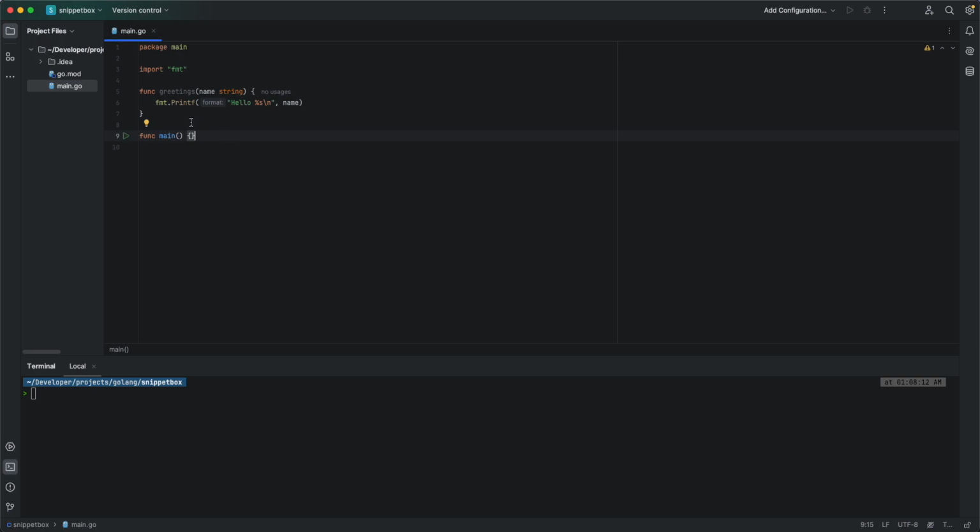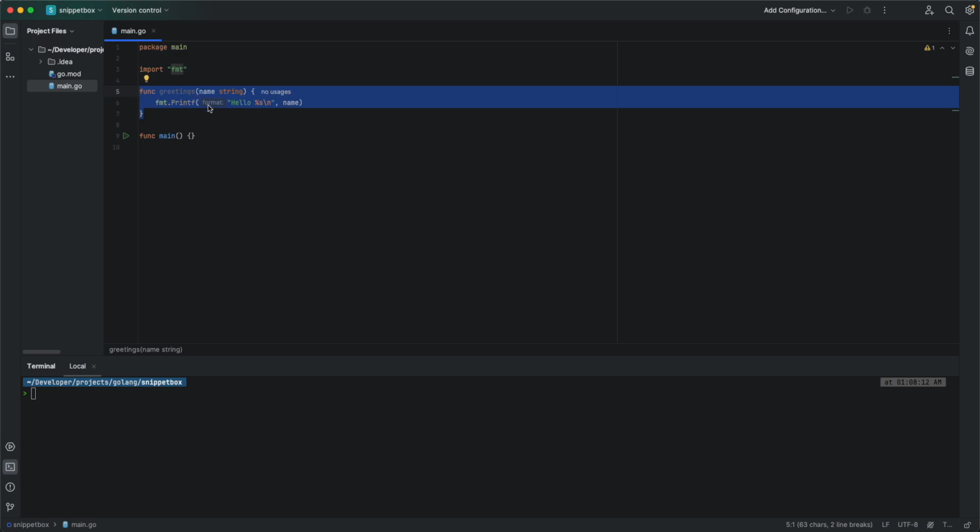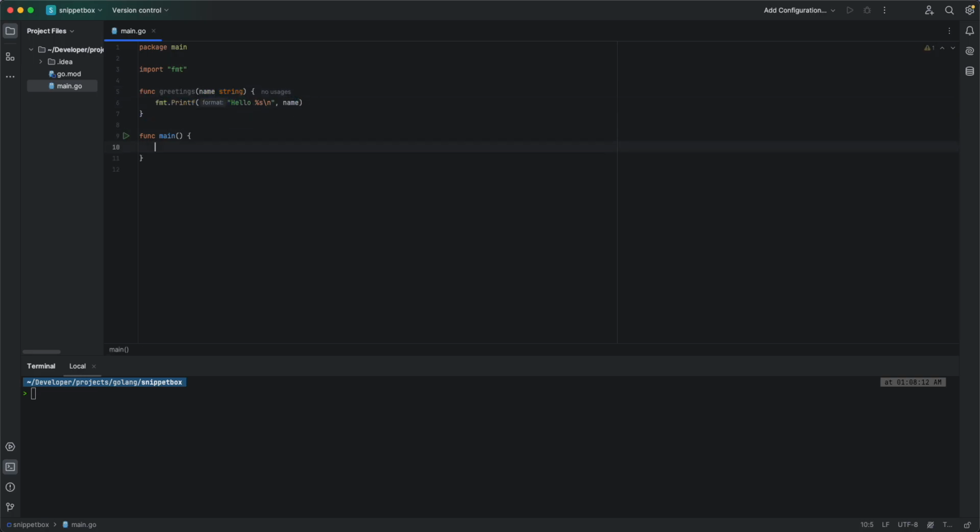Here in our IDE, we have a similar program. We have a function greeting, which takes in a name string and then prints hello and the name. Okay, so here in our main function, let's actually call that function and add foo as the name. Okay, so let's try to run it first. To run your Go program, you need to say go run main.go. Okay, main.go is the name of the file where your main function resides. So let's try this and see what happens.